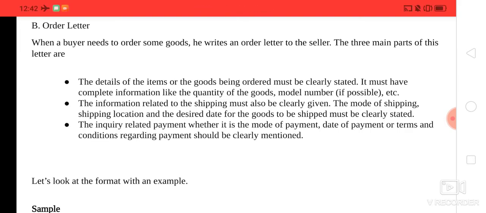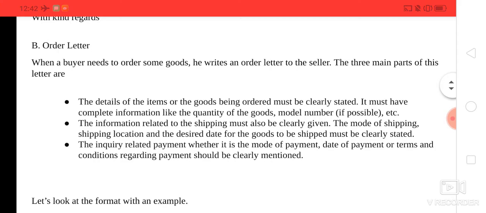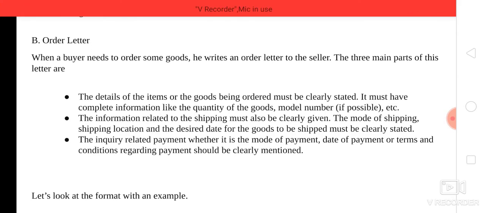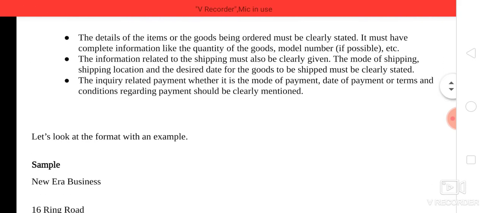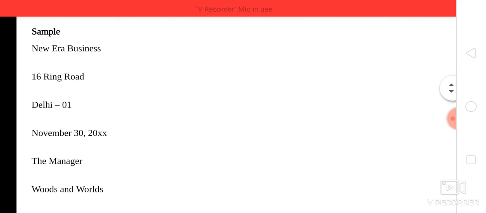Any shipping details, shipping locations, desired dates, condition of goods, inquiry related to payments, mode of payments, right? All these matters have to be covered within the letter when a buyer is ordering something and the order has to be placed to the seller, right? Okay, see, these are the details.